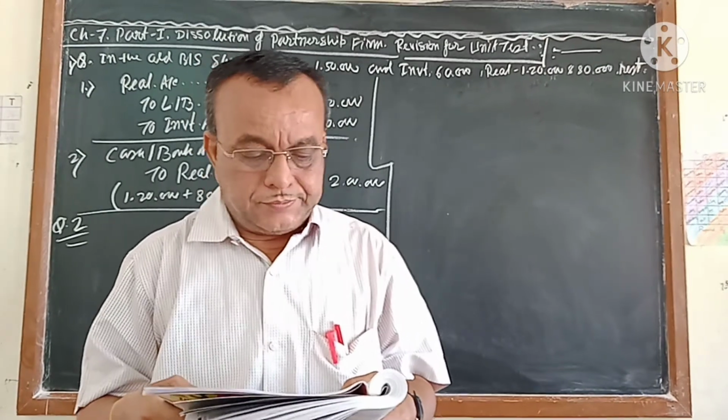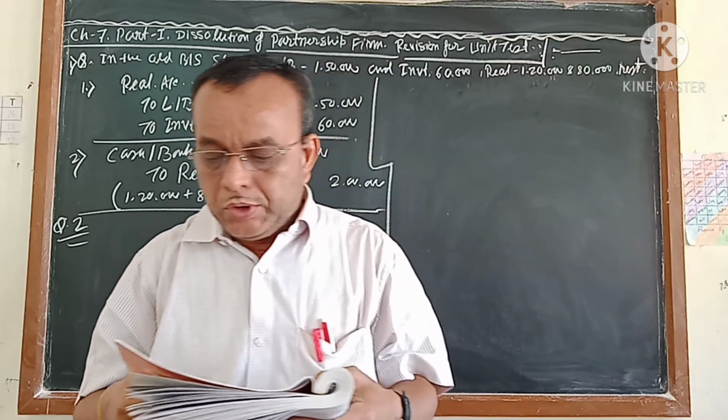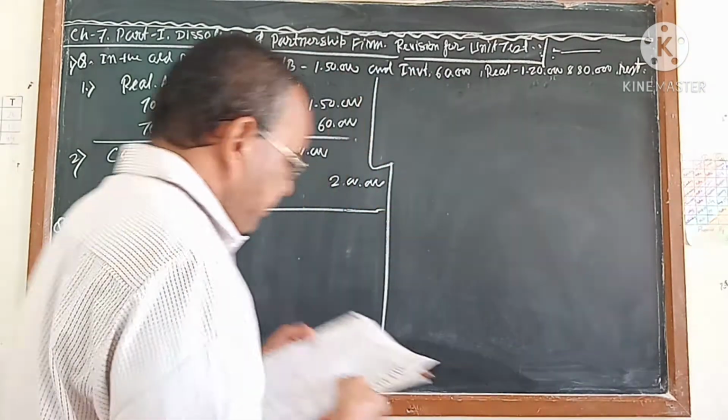Now you are coming to question number 2. There is no record of goodwill in the books of account, but during realization it realized rupees 50,000.